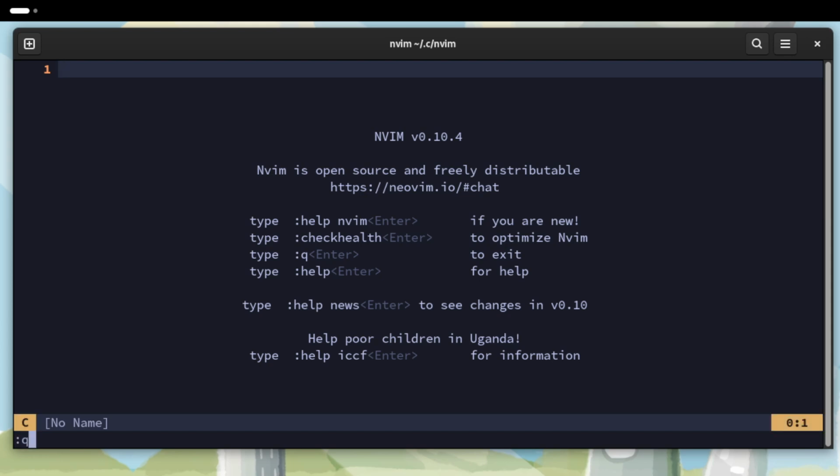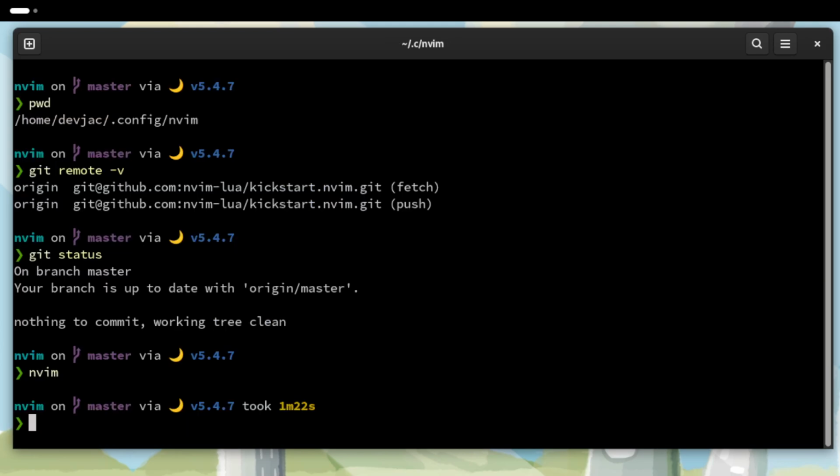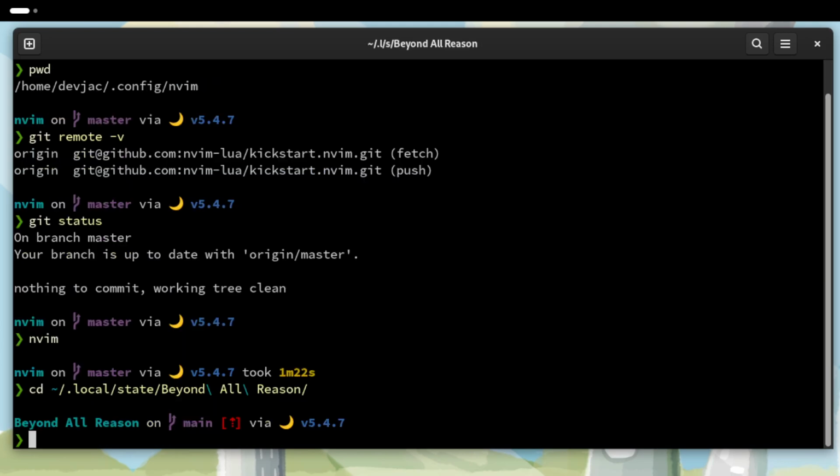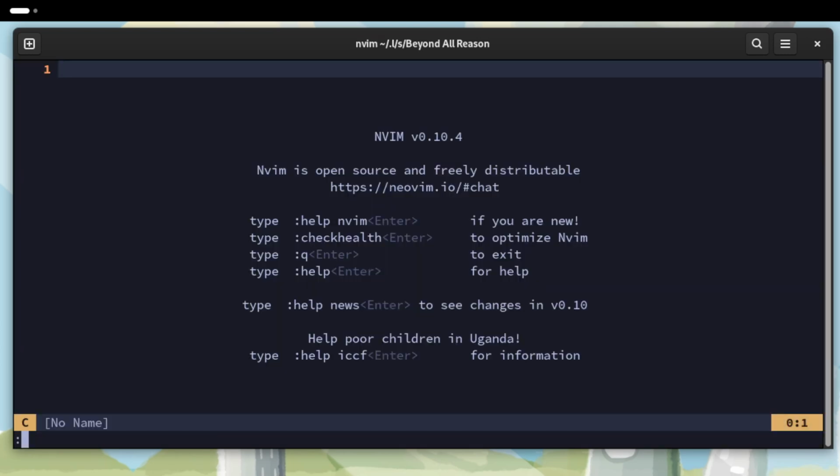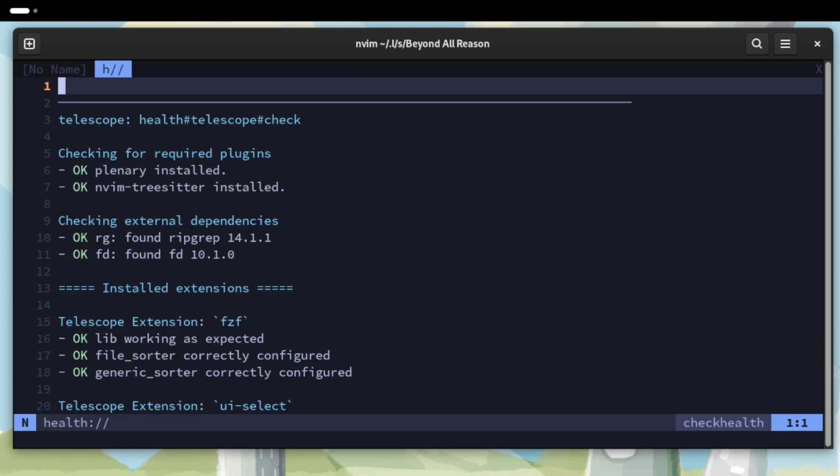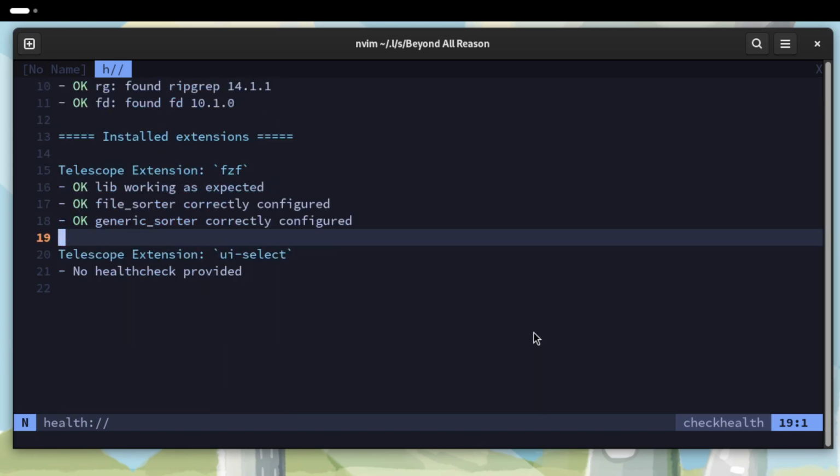I also have a problem with Telescope when I'm in a directory with spaces. Here I am in this directory. My working directory has some spaces in it, and let me first run check health telescope. The health of Telescope looks okay.